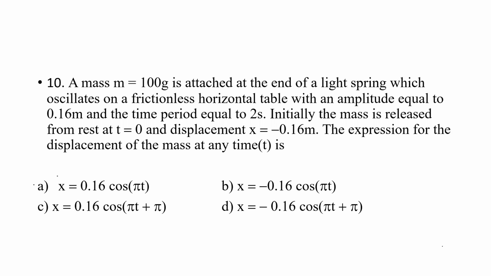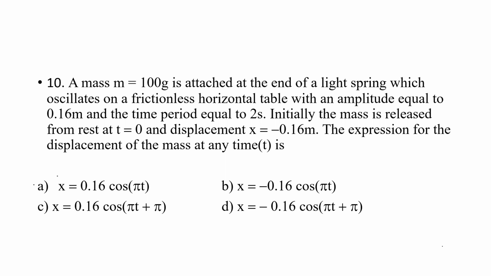Next question. A mass m equals 100 gram is attached at the end of a light spring which oscillates on a frictionless horizontal table with an amplitude equal to 0.16 meter and time period equal to 2 seconds. So I'll repeat the question.